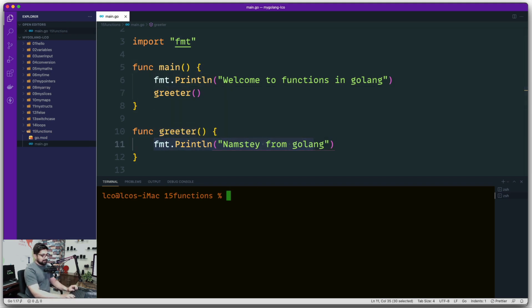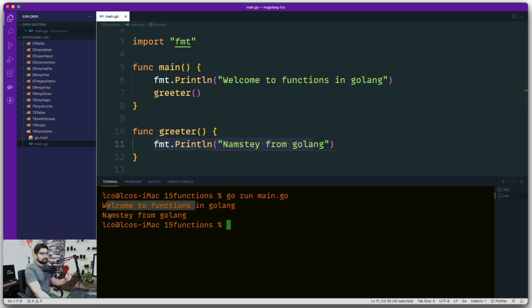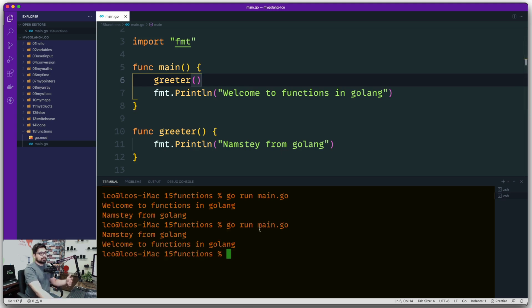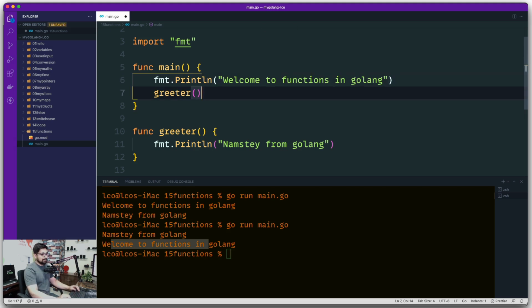So let's run this one. We first get welcome to functions, and then we get namaste from Golang. But if I call this function first and then put out my printing message, then obviously you get the idea. This will be executed first. So that is the basic execution flow, nothing of a big deal up here.